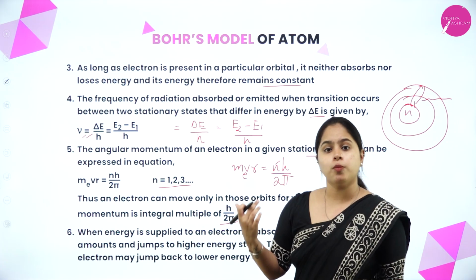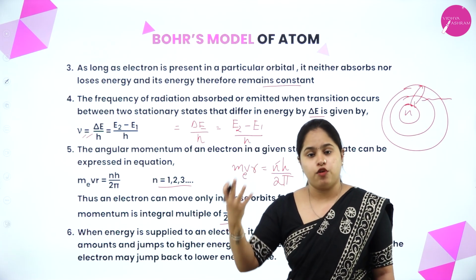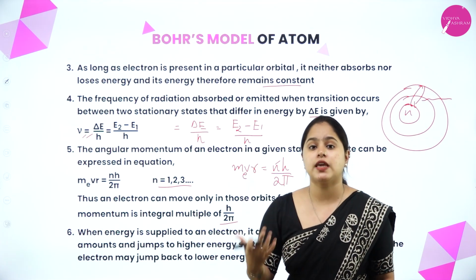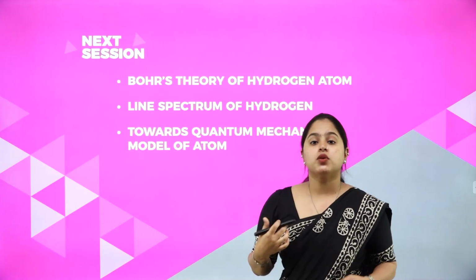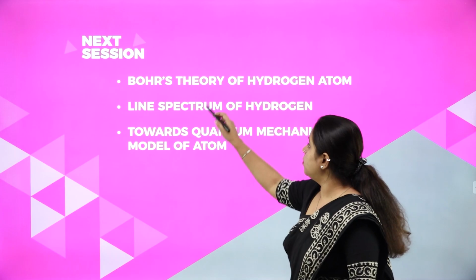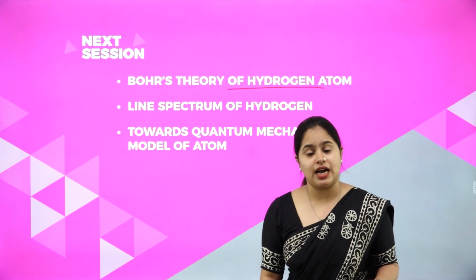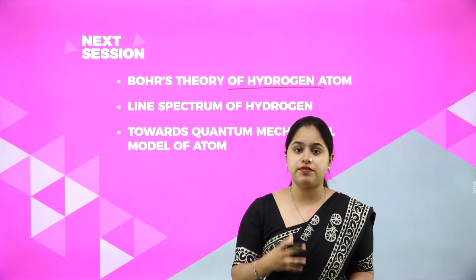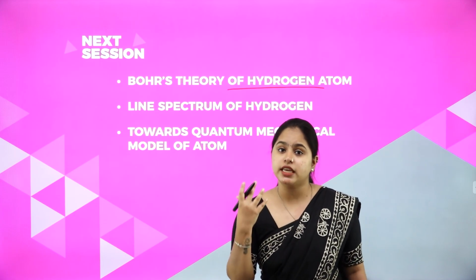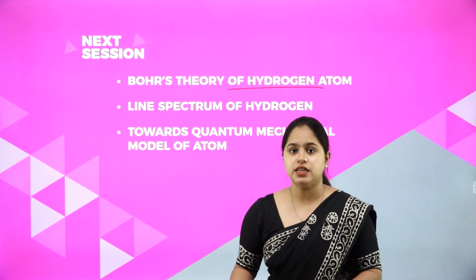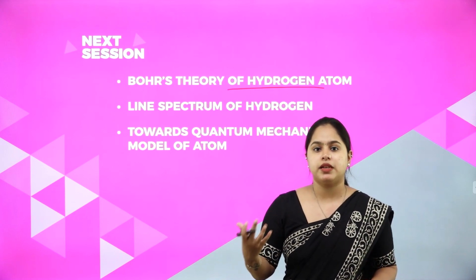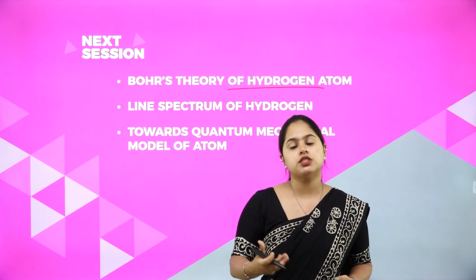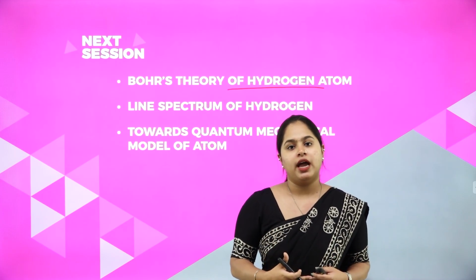Clear? So, I hope the postulates given by Bohr's model of the atom are clear to you. In the next session, we will be studying Bohr's theory of the hydrogen atom in detail, including the various equations for finding the energy, radius, etc. of different orbits, which are of importance for your examination.